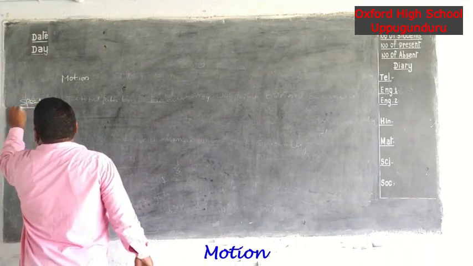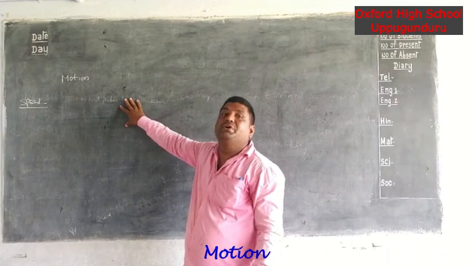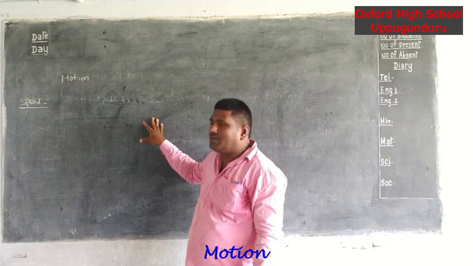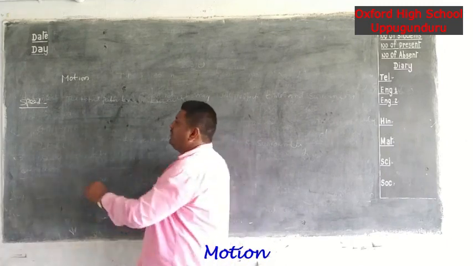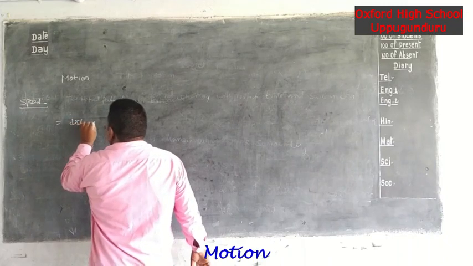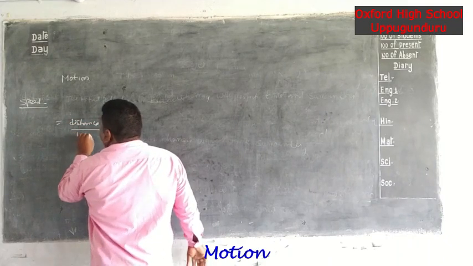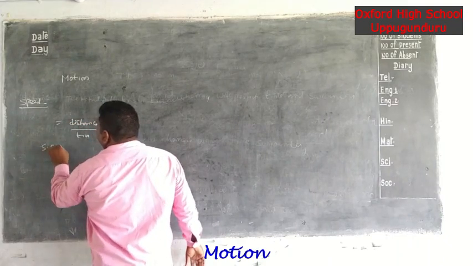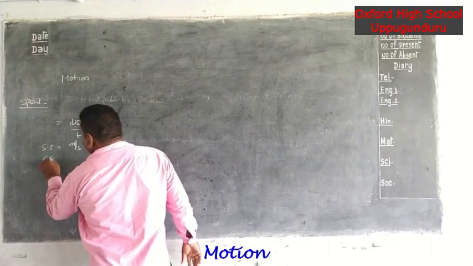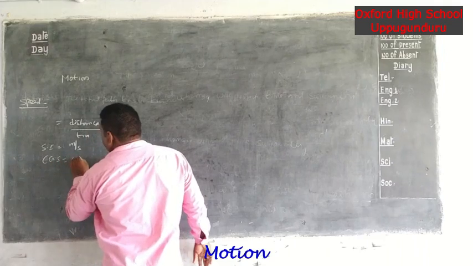Speed. The rate of change of distance is called speed. Speed formula: distance by time. Next, the SI unit of speed is meter per second. Next, the CGS unit is centimeter per second.